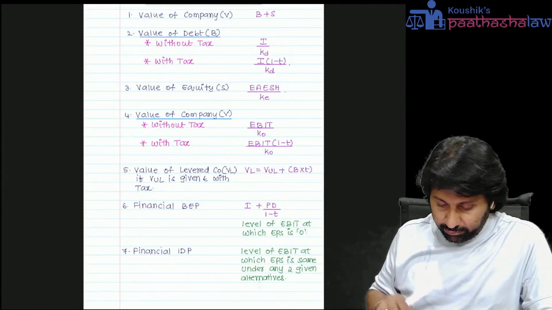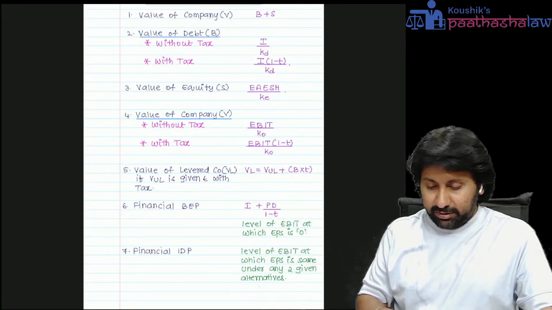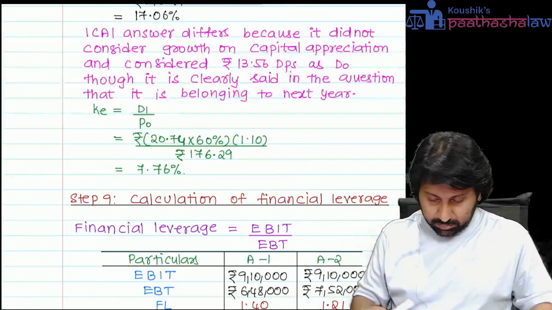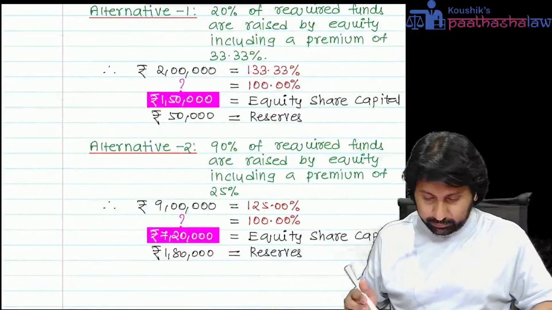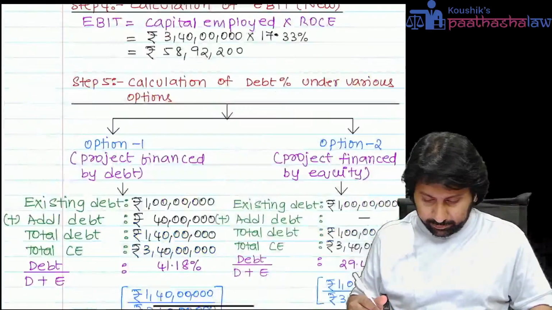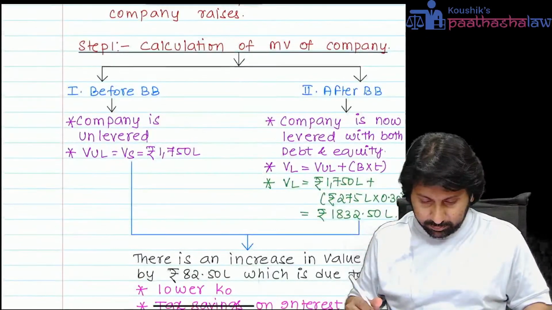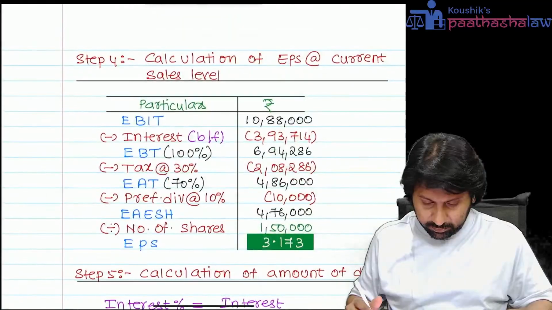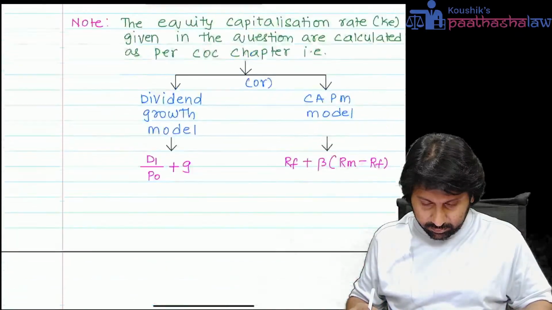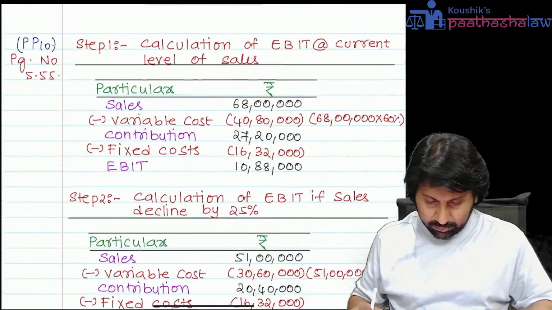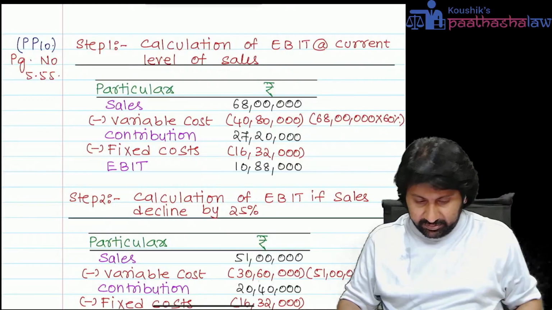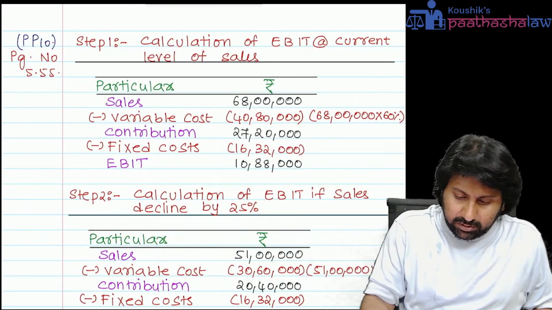So let us continue. First one. See here, they will give you this way.